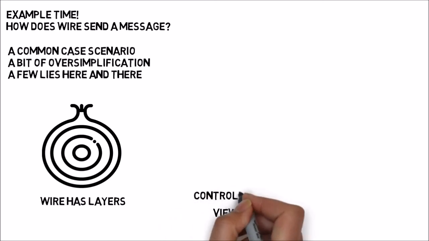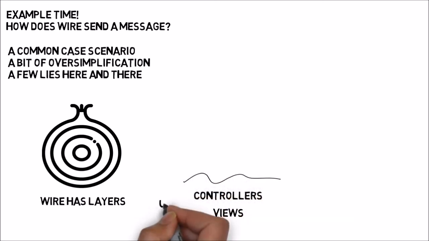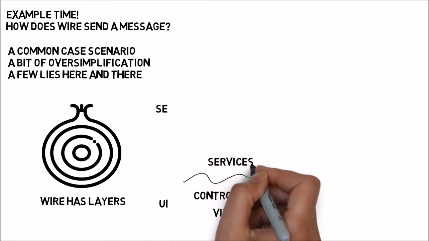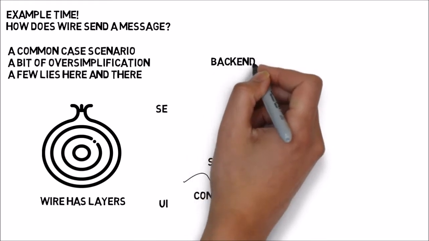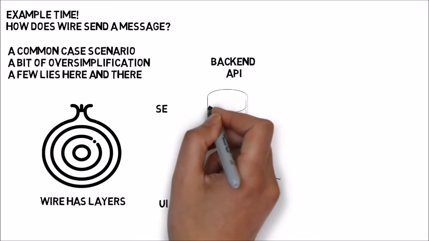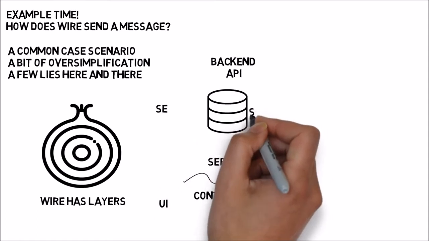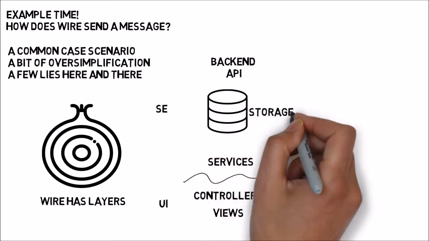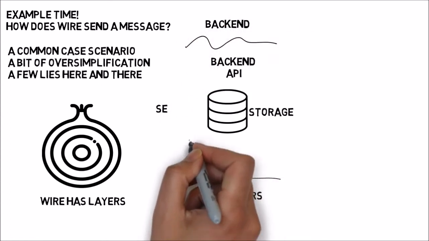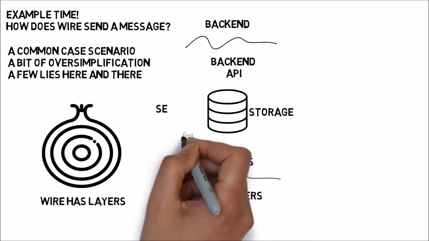We can think of Wire and any application, in fact, as an onion. It has layers. The outer layer is UI. It's the Android widgets and the views. Some of them still use listeners, but we gradually migrate them to signals. Just beneath, we have controllers, which connect UI with the Sync engine. But even within Sync engine, we have layers. Two big ones are services and the Backend's API.